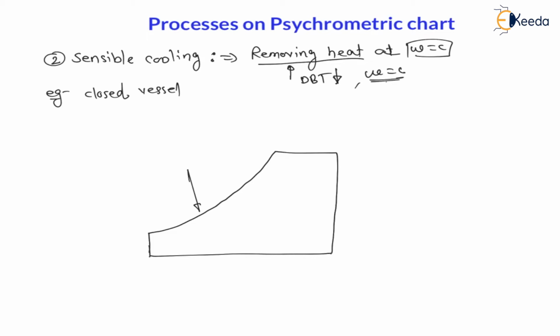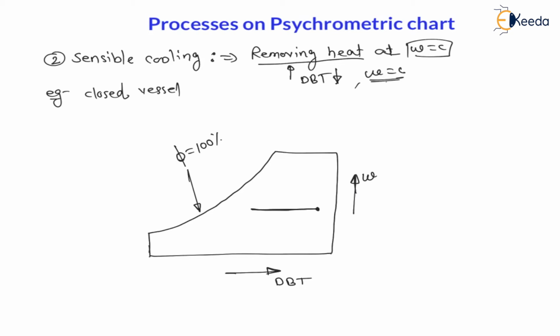So the same example will be there, that is a closed vessel is cooled, or heat is removed from the closed vessel. Now if we draw the psychrometric chart, the chart will look like this, and on this chart let us understand sensible cooling. Here this curved line is the saturated line, that is the relative humidity equal to 100% line. On the x-axis we are considering dry bulb temperature, on the y-axis there is specific humidity. Now at constant specific humidity, constant specific humidity means a horizontal line, temperature is decreasing.